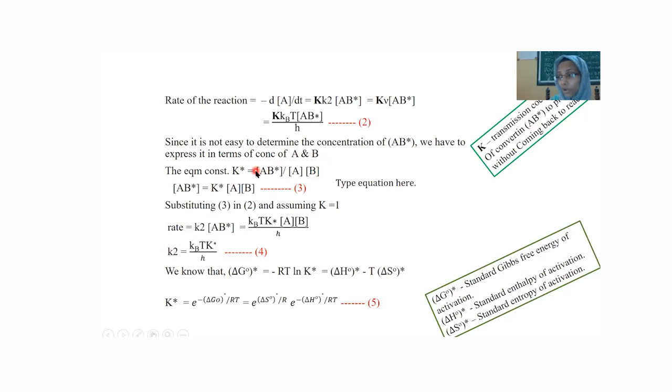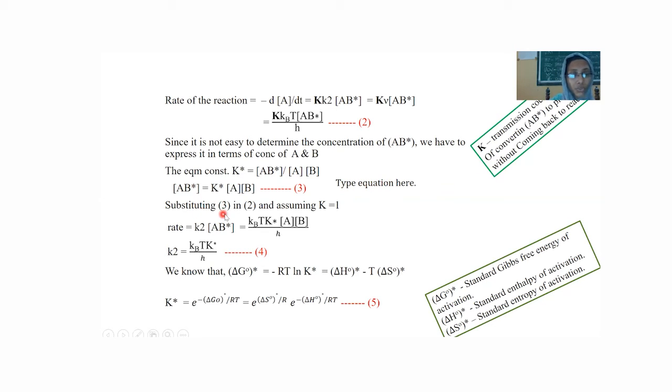The equilibrium constant is the concentration of product divided by the concentration of the reactant. So the concentration of activated complex is equal to K star into A into B. This gives equation 3.